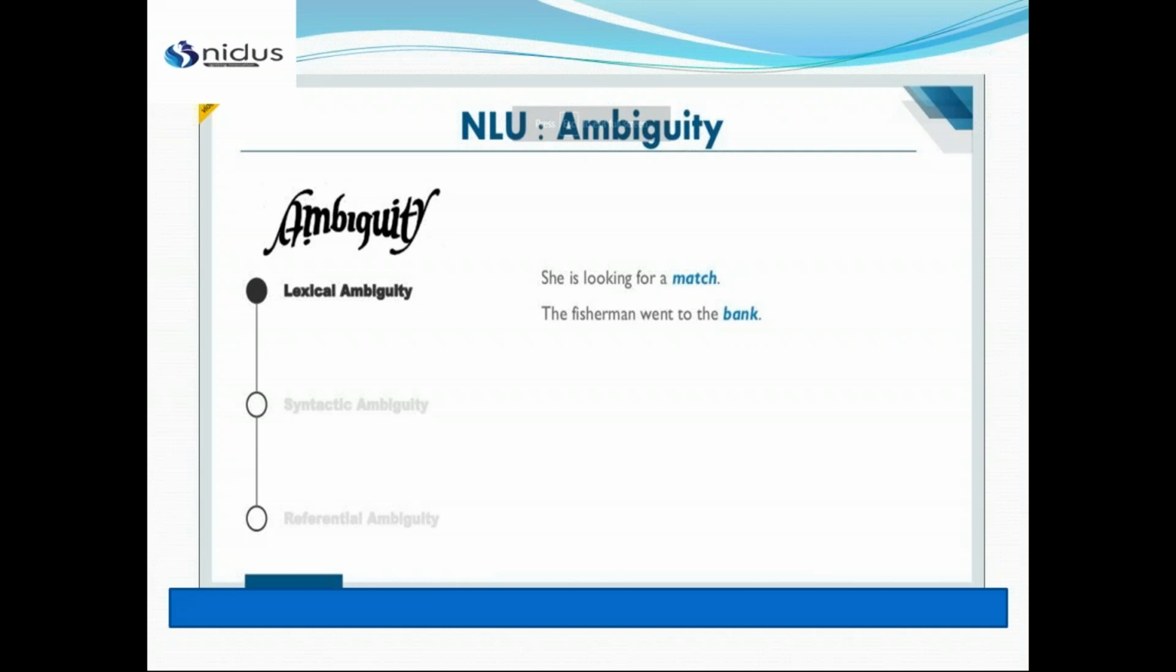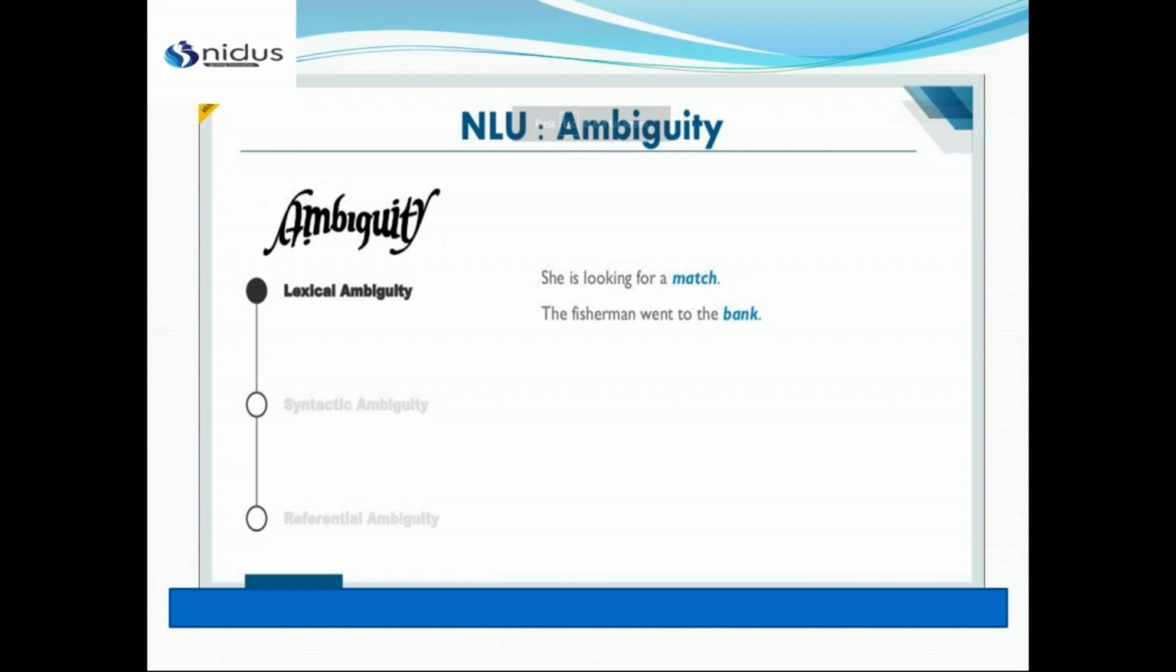Same example goes with the fisherman. We are saying the fisherman went to the bank. If it is a fisherman, then maybe he went to the river bank. But if he wants to withdraw some money, it can also be the money bank. So what bank is it here, a river bank or a money bank? So there is ambiguity in English also, and the same ambiguity we have in the machine language in which we are processing.